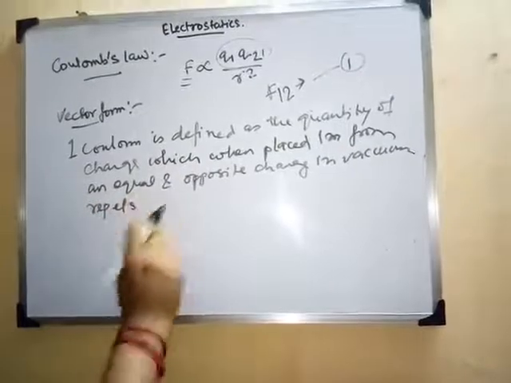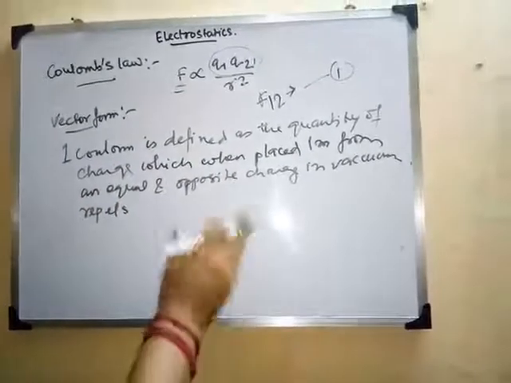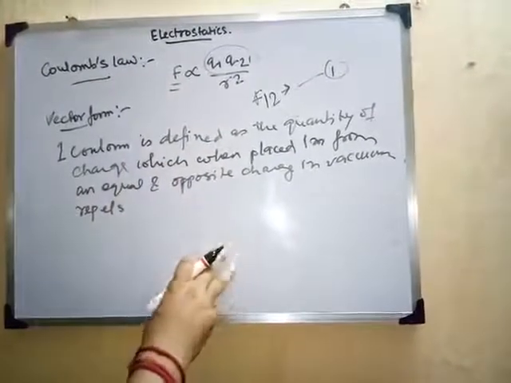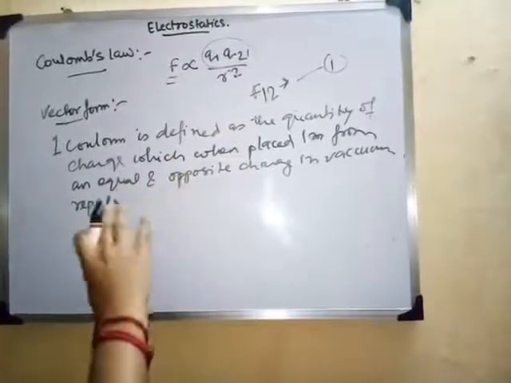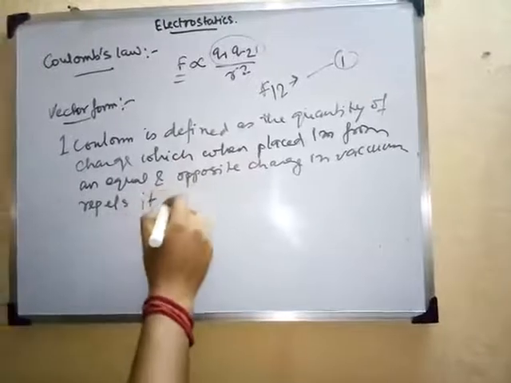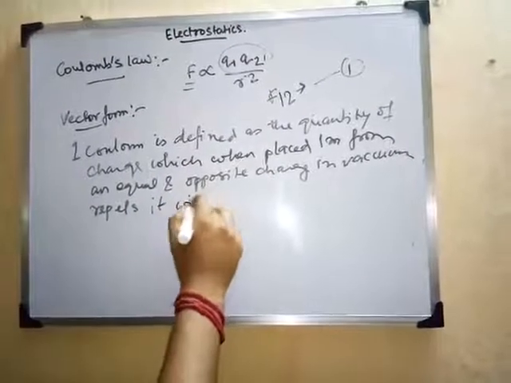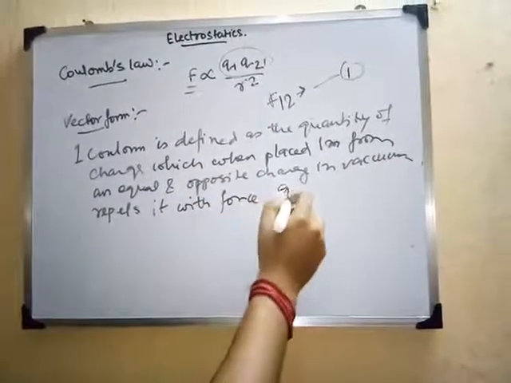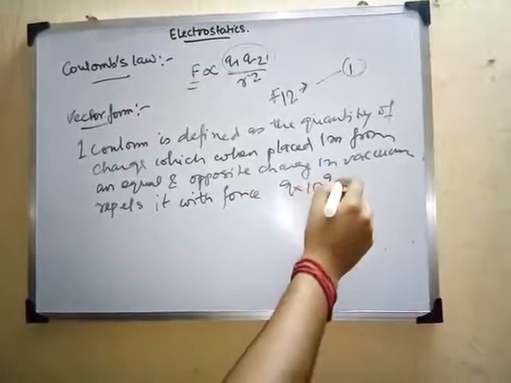Why repels? Because equal charge, of equal magnitude and equal sign, if we take, it will repel. Repels by how much force? Repels it with a force of 9 into 10 to the power 9 Newton.